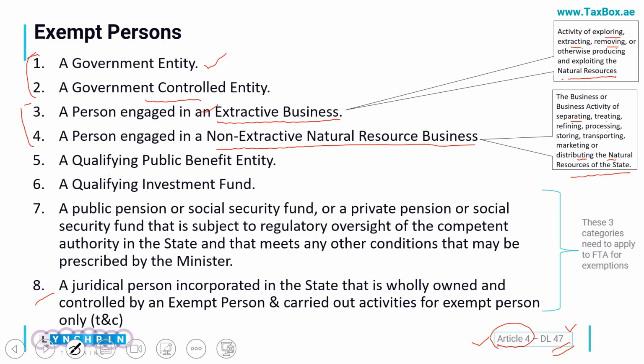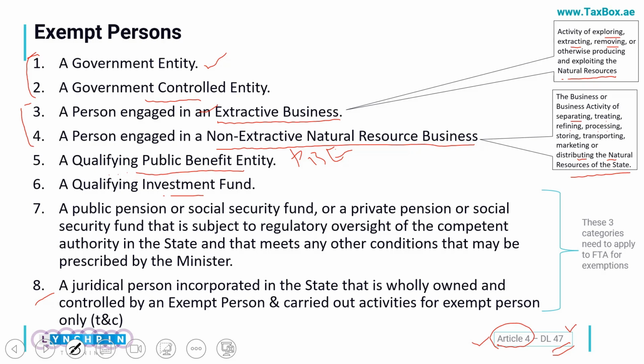Next area is a qualifying public benefit entity, called the PBE. This PBE is also exempted if it is carrying out its mandated activity. The example would be a charity organization, and I'll explain the conditions in detail later. Next is a qualifying investment fund. An investment fund which is normally traded on the stock exchange and is subject to regulatory reviews is also exempt from the corporate tax.